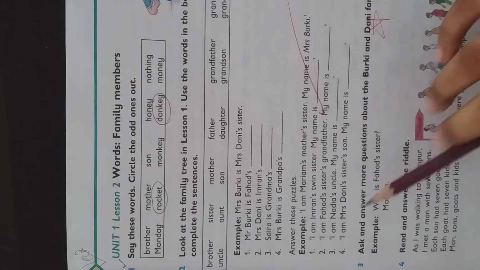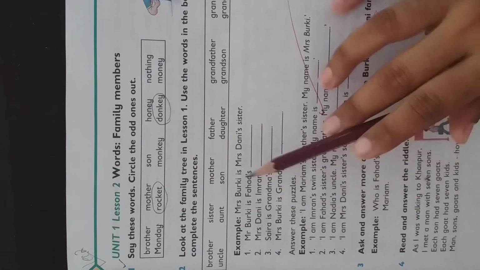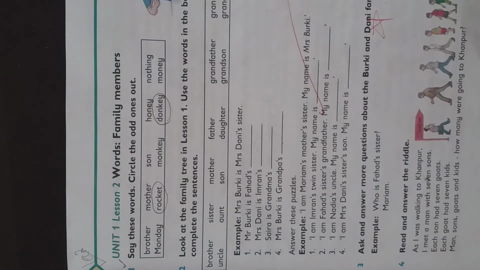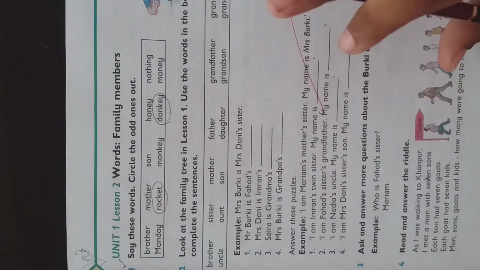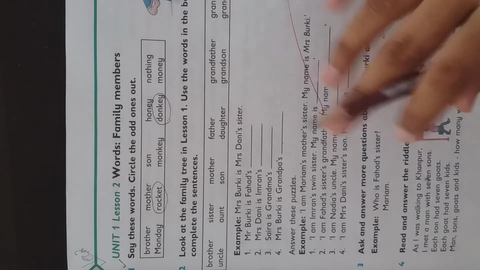Okay. Number 2. Oh, sorry. The same exercise continues here. Answer these puzzles. Now here are some puzzles. These puzzles are the same from all this family tree. What you have to do, you have to guess the relationship.